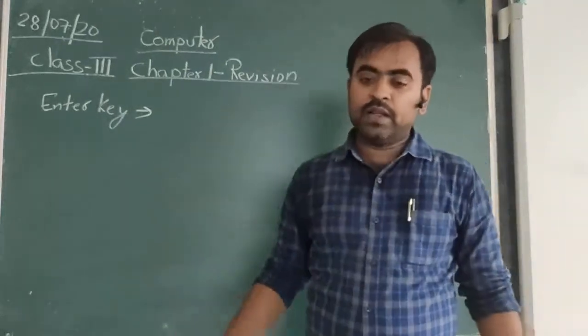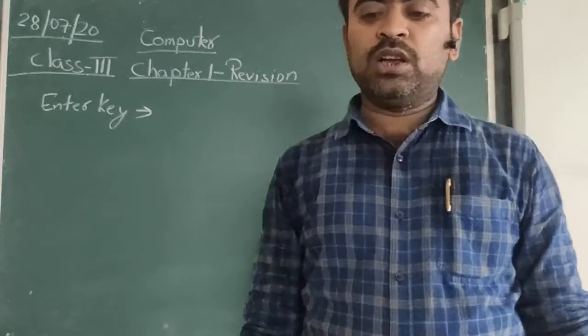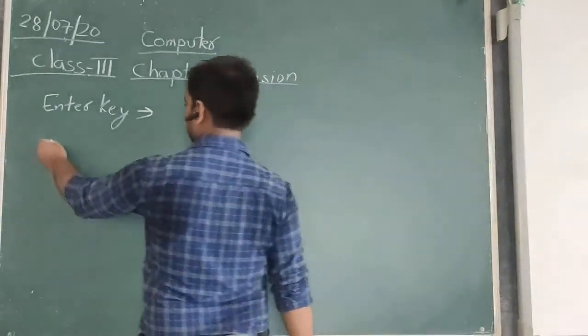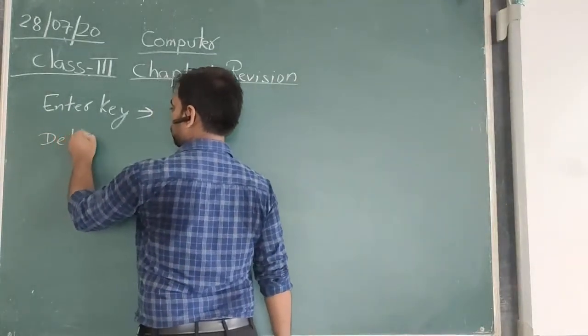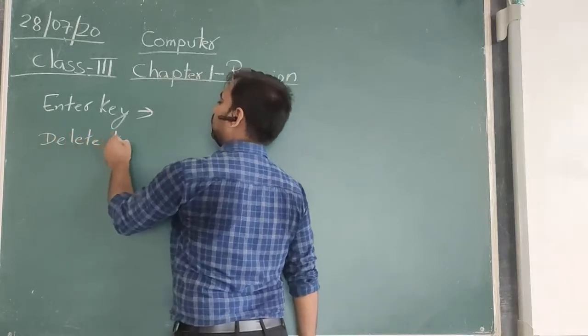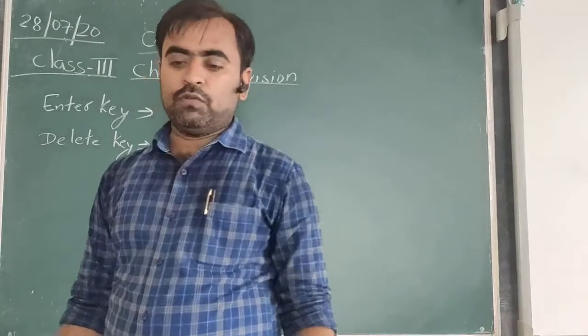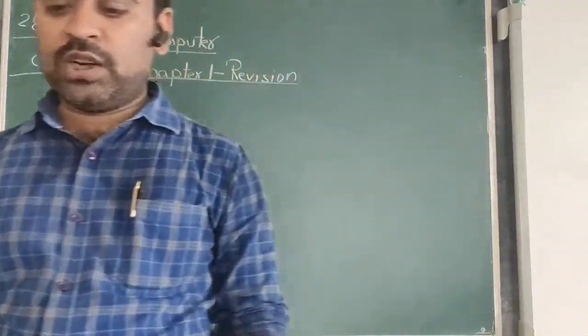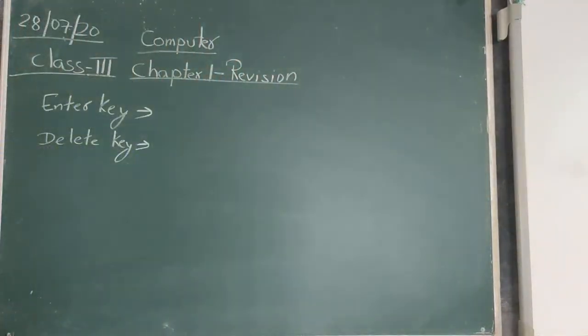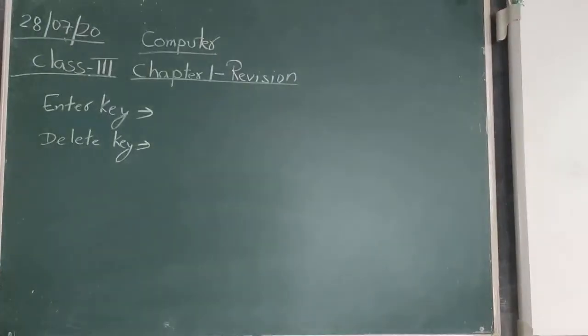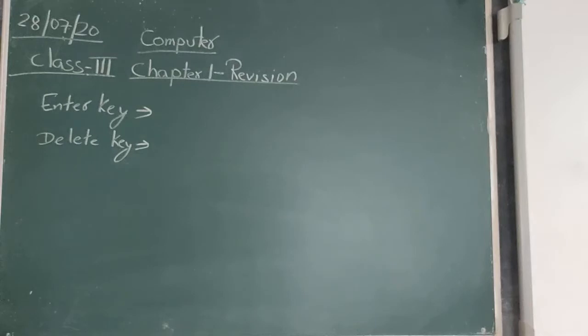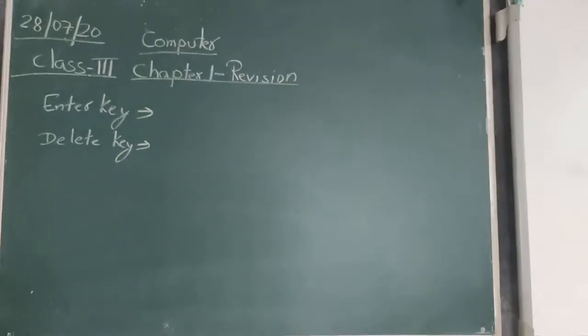Then another key is the delete key. If you want to delete anything, you can use the delete key. The delete key is used to erase your mistakes that you make while typing in the computer. It erases the character to the right of the cursor.